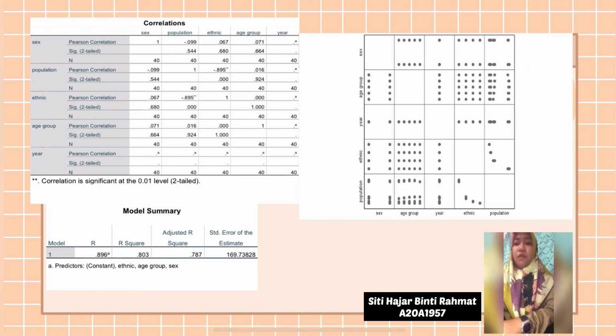The sizes for the field age group are 0 to 4, 5 to 9, 10 to 14, 15 to 19, and 20 to 24 years old. The last field from this data is ethnic. The sizes for the ethnic field in this data are Bumiputra, Chinese, Indians, and others. The variable of interest is the population, which can be viewed from the perspective of different fields.